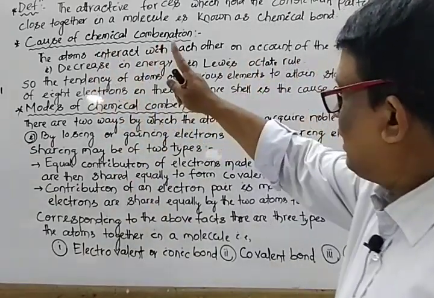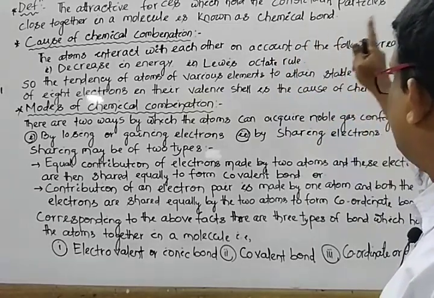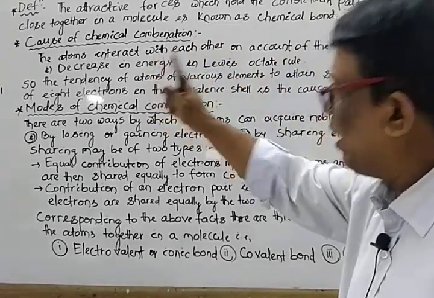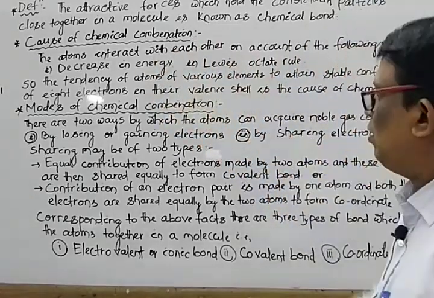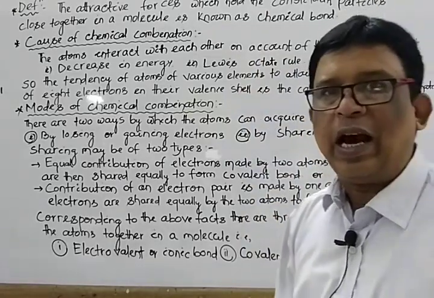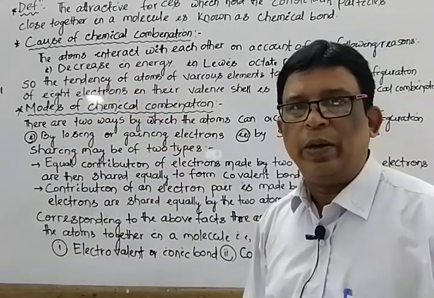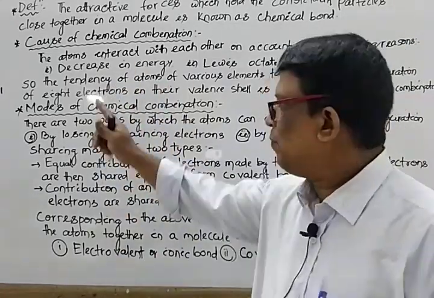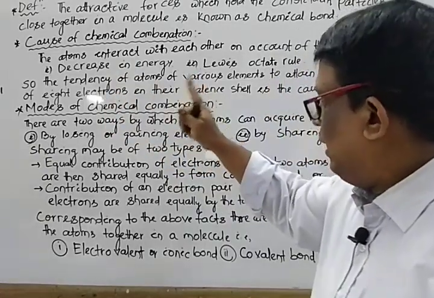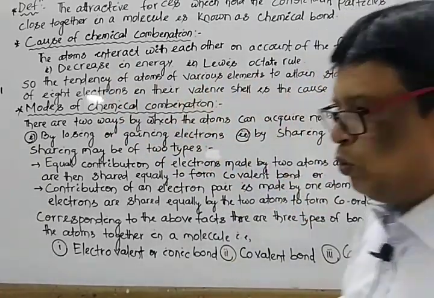Mark the definition. Definition: the attractive forces which hold the constituent particles close together in a molecule is known as a chemical bond or chemical bonding. Mark the next one. What is the cause of chemical combination? Already we discussed. The atoms interact with each other on account of two reasons.